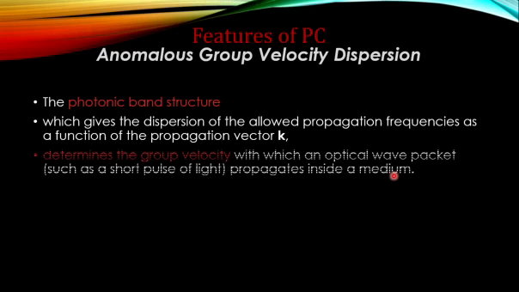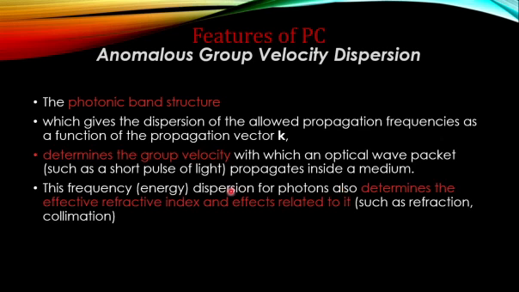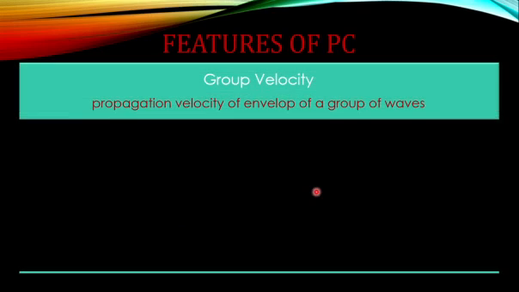This determines the group velocity with which an optical wave packet propagates inside a medium. The energy dispersion, or broadening of energy, for photons also determines the effective refractive index and the effects related to it. Okay, let us see what a group velocity is.